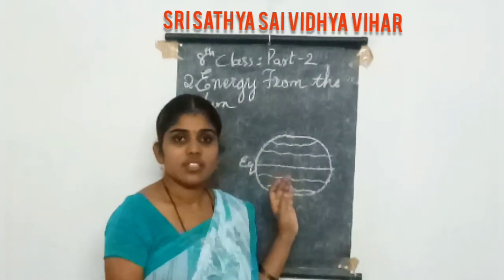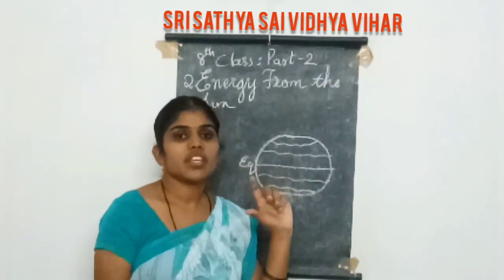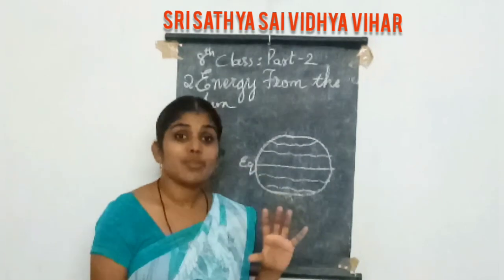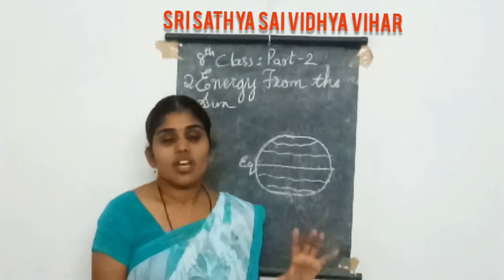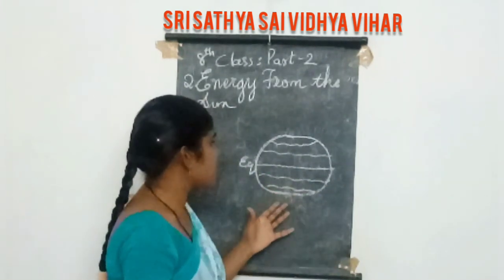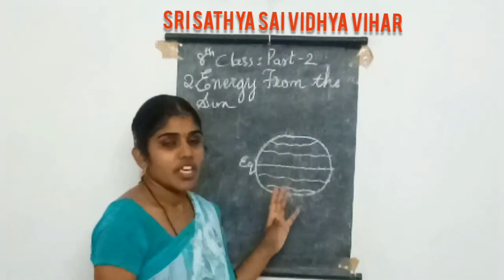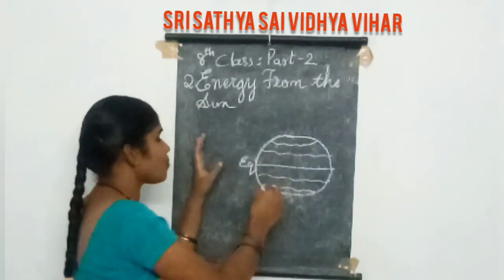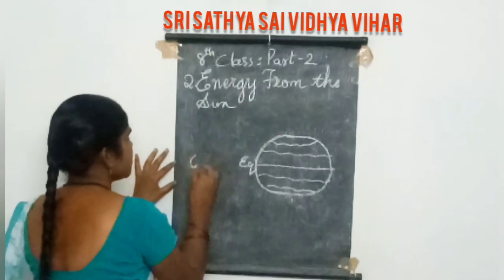On the equator, the earth is receiving more solar energy. Why? Because observe the shape of the earth. If we consider the shape of the earth, this is the sun.